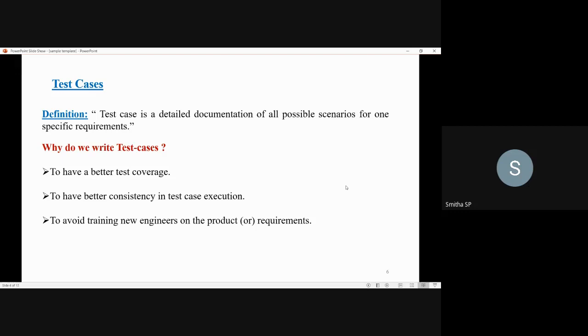When a new engineer joins the testing team, instead of training him on everything, how the software works and what the behavior of the product should be, if you have the test cases, a detailed documentation of all the scenarios, then by looking into that, he can carry out the testing process. So to avoid training new engineers on the product or requirements, we should write test cases.